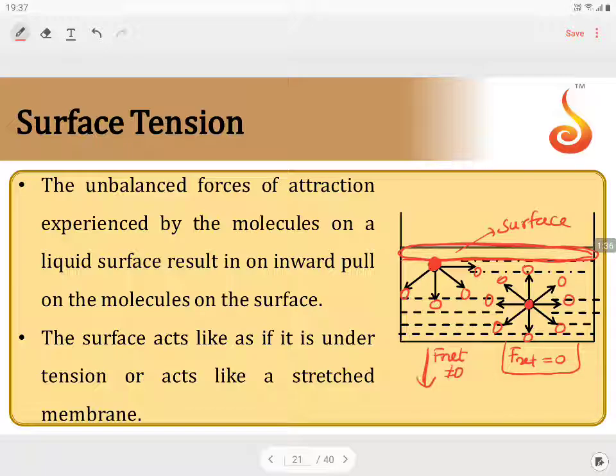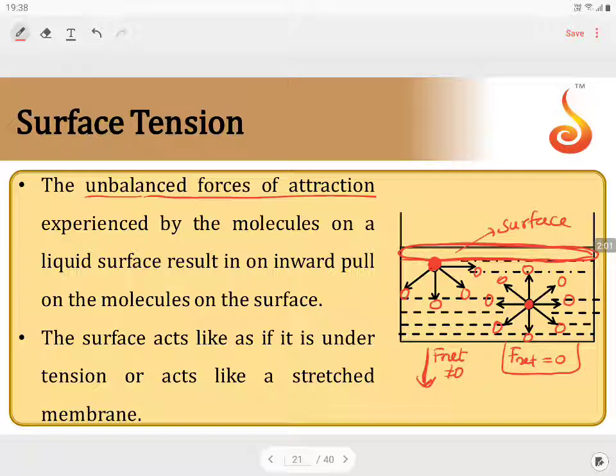An inward pull is experienced by the molecule. Therefore, the molecule is under unbalanced forces of attraction on the surface. It is observed that the molecule is under stress.